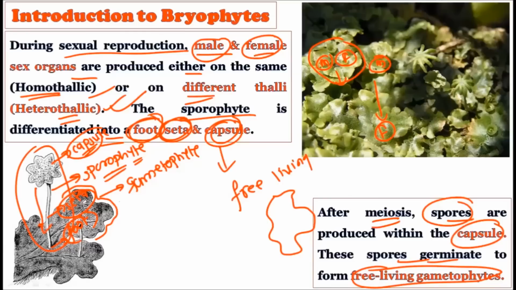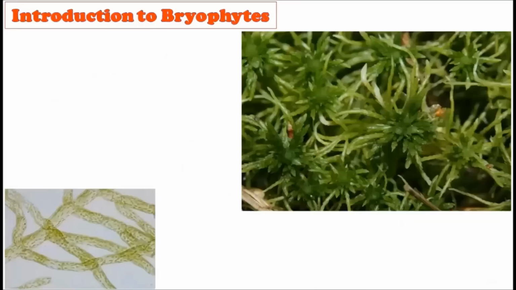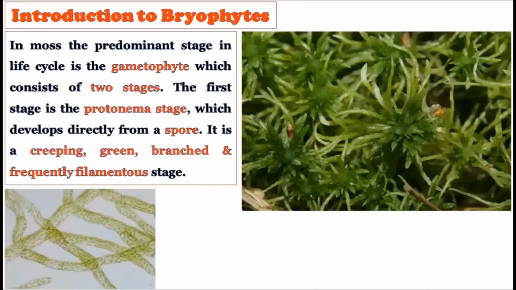They are dependent on the gametophyte. But gametophytes, which germinate from the spores created by the capsule, are the free living organisms, right? So carefully remember this. Now, while we talk about the liverworts, let's compare them with the mosses. Generally, mosses show some advancement in the bryophytes on the evolutionary line.